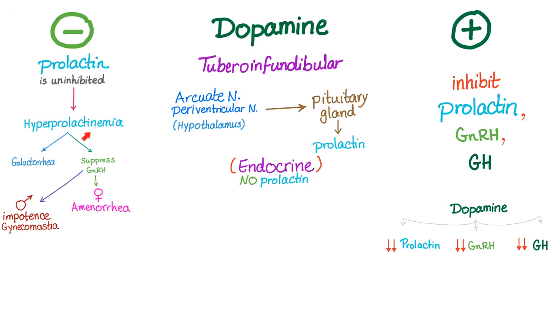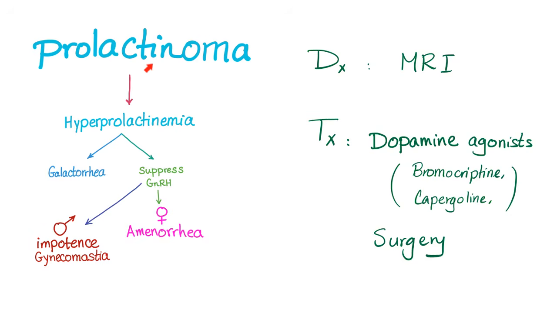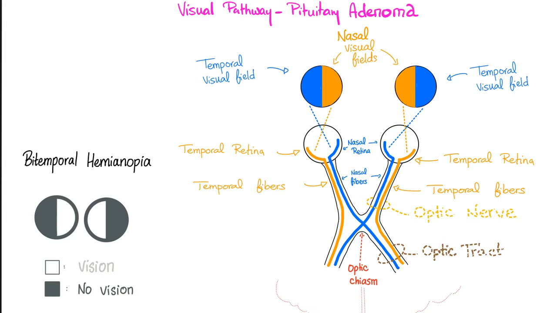So what are the symptoms of a prolactinoma, which is a pituitary adenoma? Galactorrhea and amenorrhea in females, impotence or gynecomastia in males. And here's everything you need to know about dopamine in one chart. Prolactinoma, a pituitary adenoma. Symptoms are here. Diagnosis, MRI of the brain. Treatment, you can remove it surgically, but before you do this, try some medications. A dopamine agonist, because remember, dopamine is anti-prolactin at the tuberoinfundibular pathway. Examples of dopamine agonists include bromocriptine and cabergoline. A pituitary adenoma, such as a prolactinoma, can compress my optic chiasm, giving me a bitemporal hemianopia.